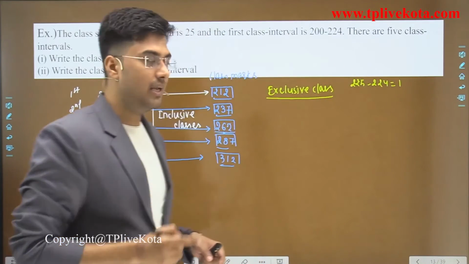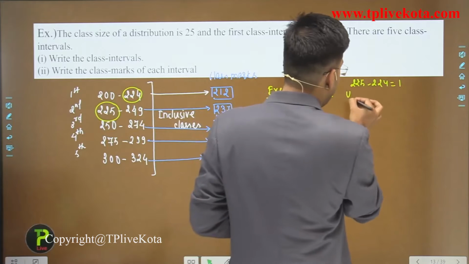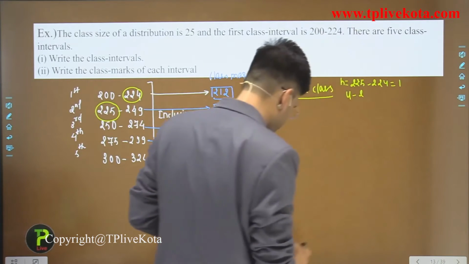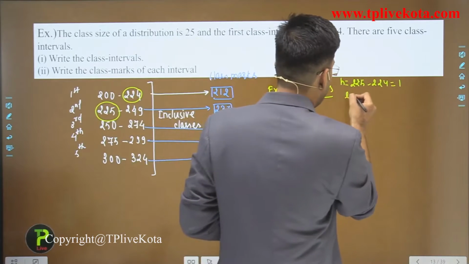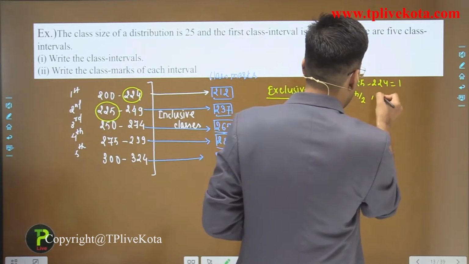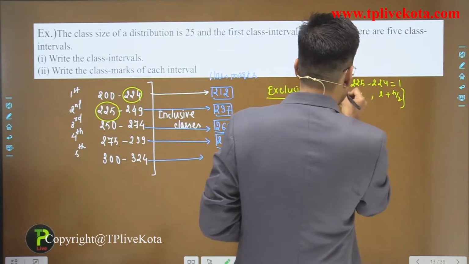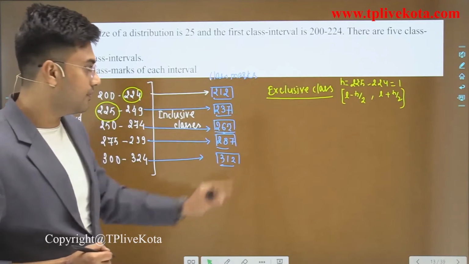So students, now from the lower limit, let this be h, lower limit minus h by 2, and upper limit plus h by 2. So by using this concept, we can convert this inclusive class into an exclusive class.